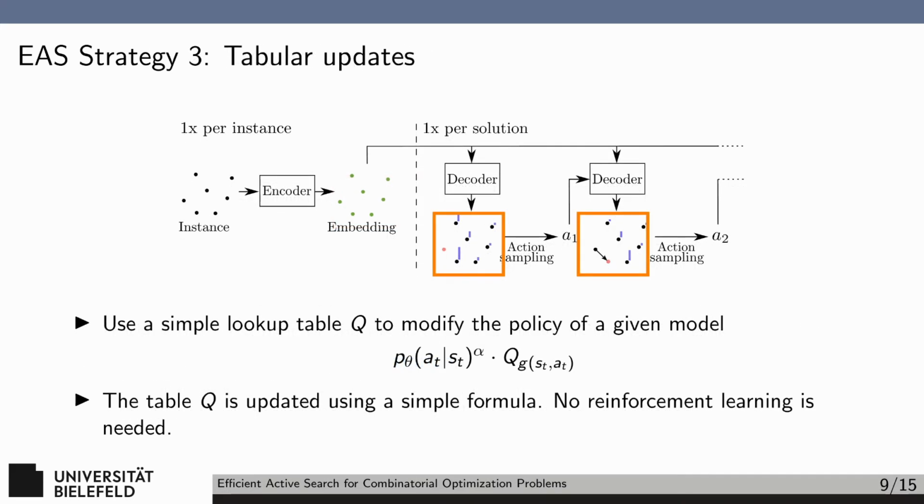Finally, the third strategy we propose does not rely on updating gradients. Instead, we maintain a table Q that is used to modify the policy. Q is updated based on the quality of the solutions previously seen that use an action a_t. The idea is essentially the same as how ant colony optimization constructs solutions, except that the initial solutions are guided by the model rather than being random.